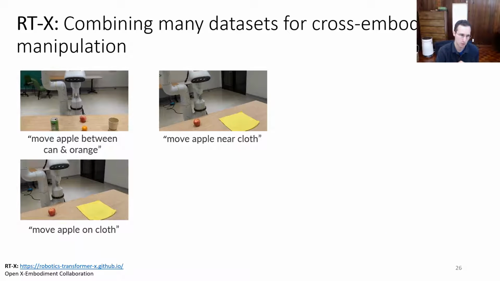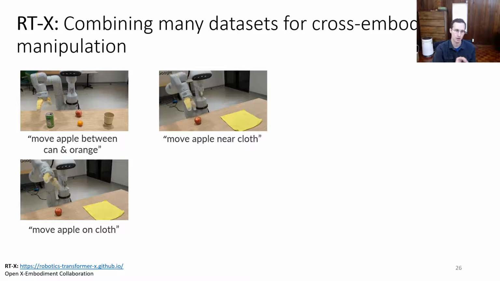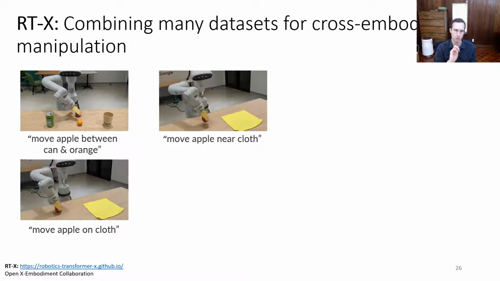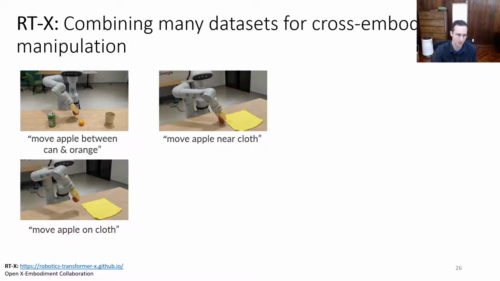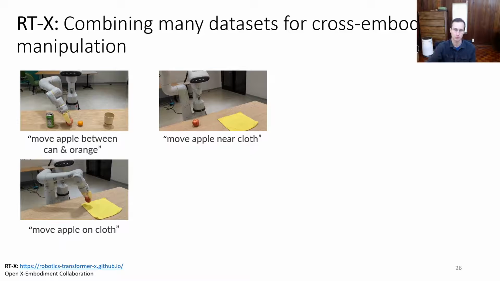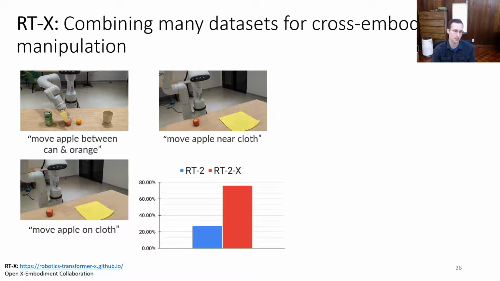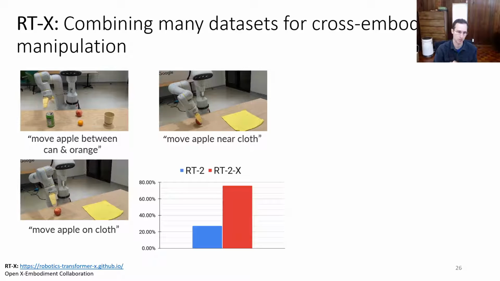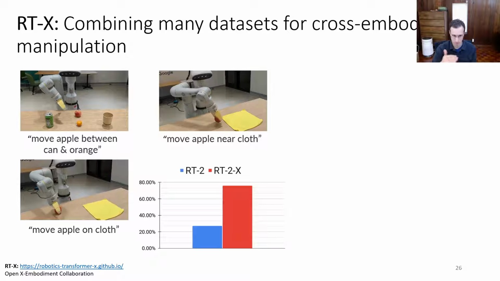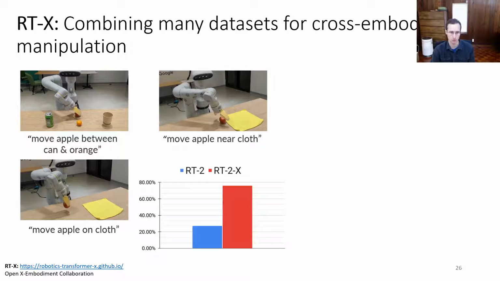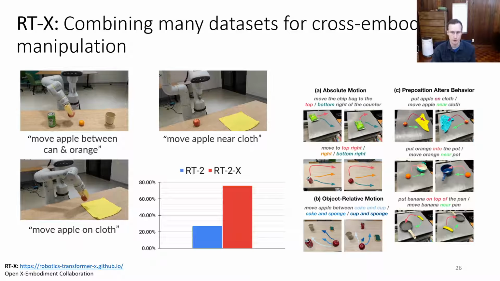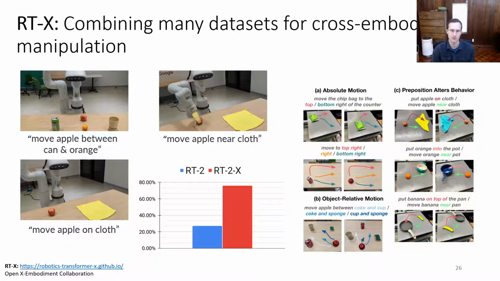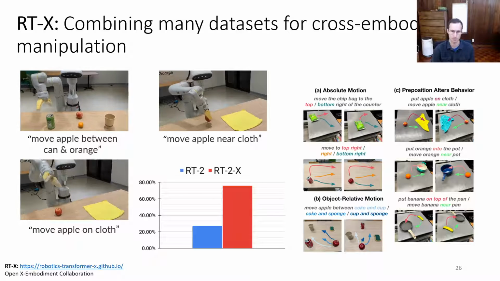We also trained a much larger policy based on a VLM, based on RT2 at Google, and tested it on difficult language following instructions. So these language instructions are actually out of distribution for the training set, and they require the VLM to use its internet scale pre-training in combination with this multi-robot training to succeed. In this case, RT2X, which is RT2 using the RTX dataset, performed significantly better on these generalization evals, basically multiple times better than the original RT2 policy trained on only the Google data. And this included some fairly complex instructions like put the banana on top of the pan, move the banana near pan, things that were really not seen in the robot demonstration data in this particular domain.